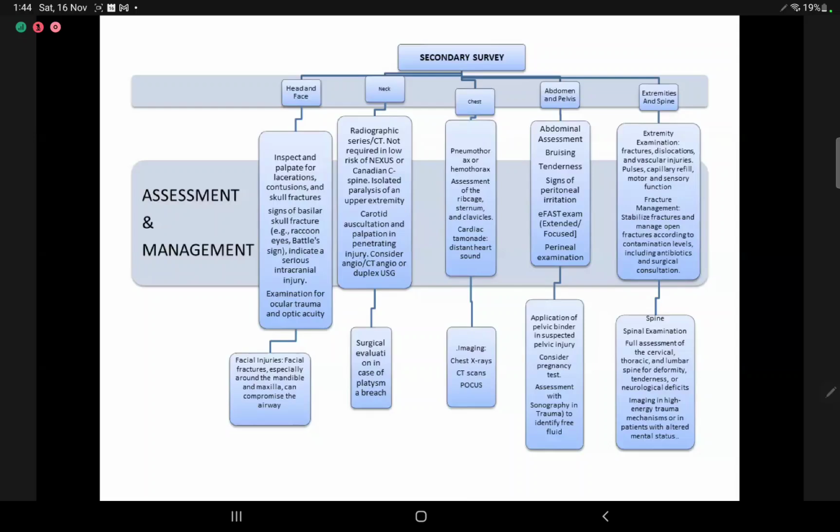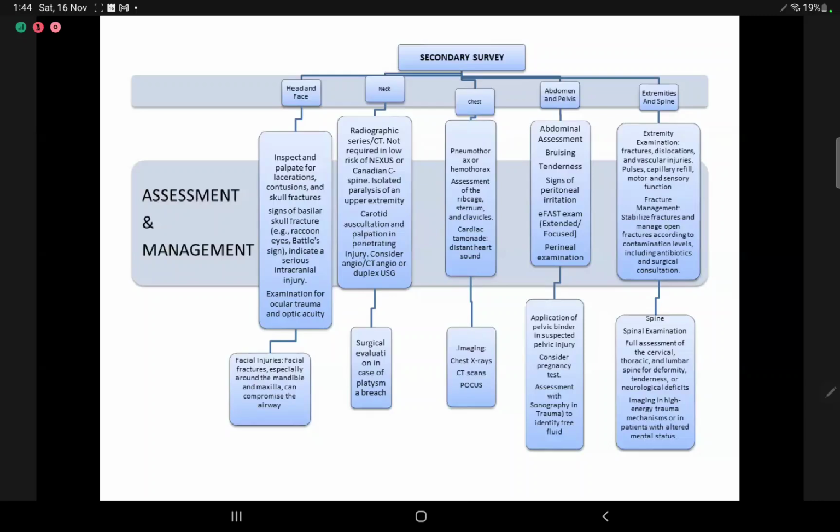In the neck, we'll look at the NEXUS and Canadian C-spine rules. If the risk is low, a patient might not require radiology. Otherwise, we'll look for a radiographic series or CT. We'll look for isolated paralysis of an upper extremity, which can be an indication of a cervical injury. Carotid auscultation and palpation in case of penetrating injury.